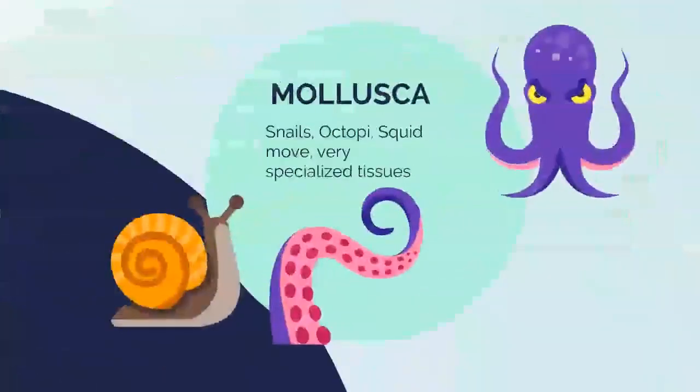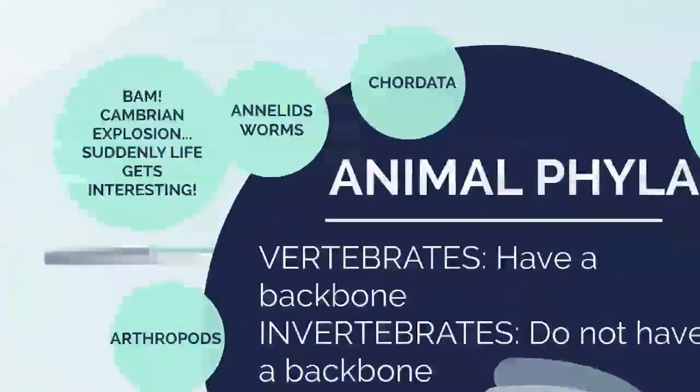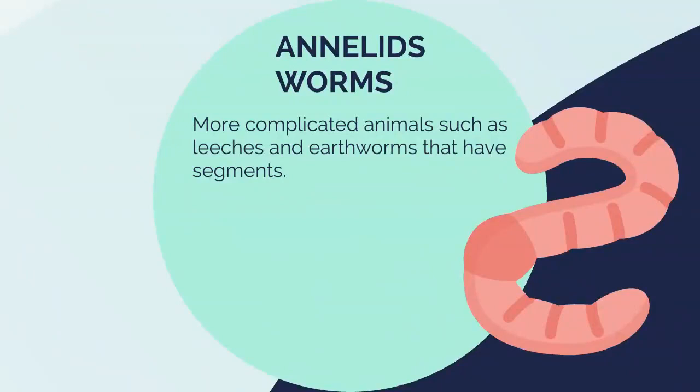From here, we then have mollusca. These include snails, hi Gary, octopi, squids, and they move. They have very specialized tissues, right? Again, ever since the sponge, you cannot take those cells, mix them up, and they'd be fine. It really matters. From here, we have annelids, which are also known as worms. They're more complicated animals, such as leeches and earthworms, that have segments. They have those little individual parts.